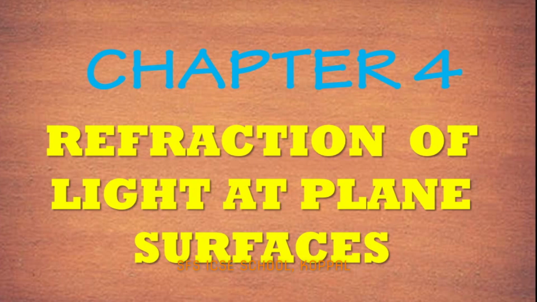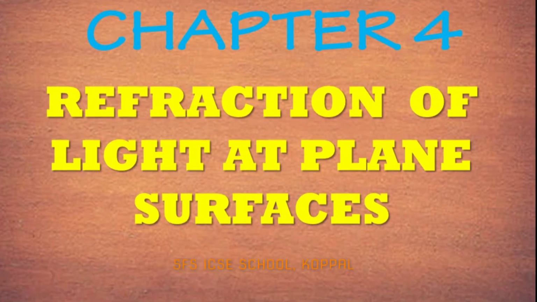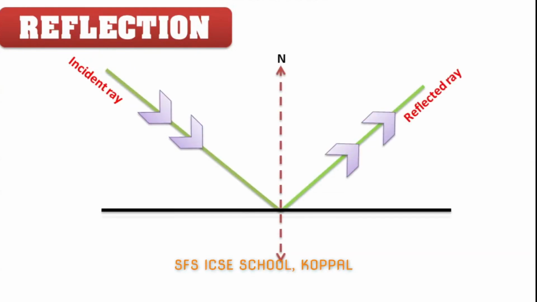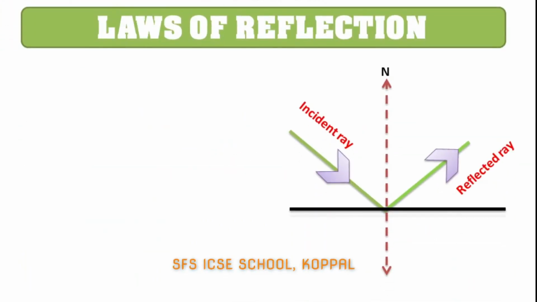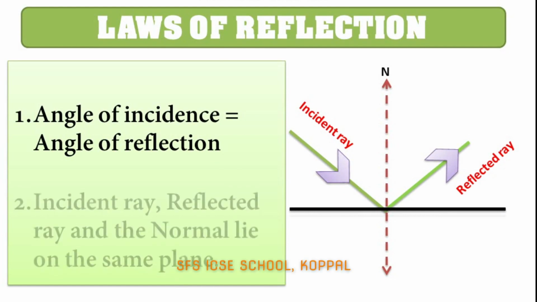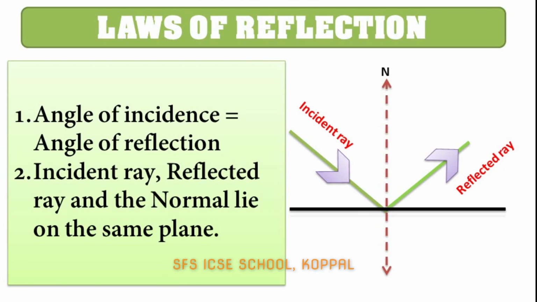We have already studied in class 9 about reflection of light. A return of light in the same medium after striking a polished surface is called reflection of light. We have studied about the laws of reflection also. There are two laws of reflection. Number 1, angle of incidence is equal to angle of reflection. Number 2, incident ray, reflected ray and the normal lie on the same plane.